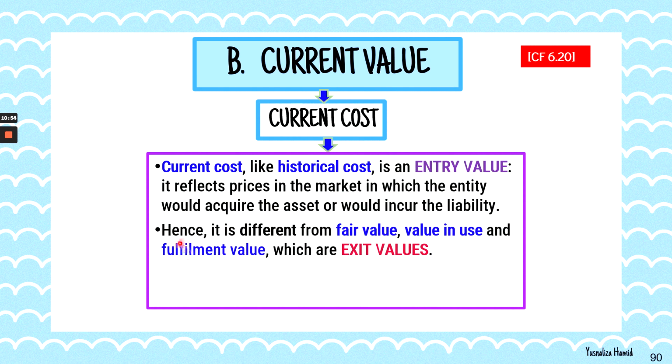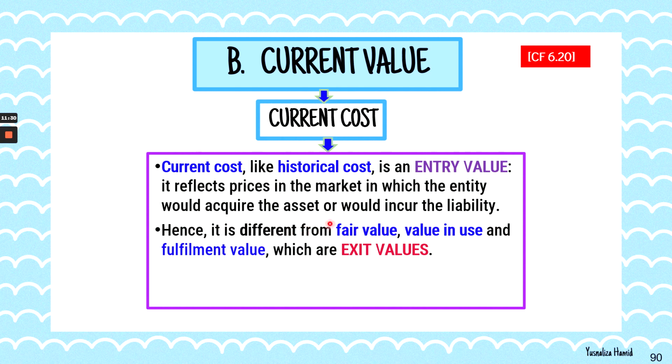Next, however, that is different from fair value, value in use, and fulfillment value. They are exit value. For example, if you have the asset and you decided to sell the equipment that you bought 10 years ago, the value today might have dropped due to a depreciation factor or maybe due to some impairment loss that had taken place much earlier.